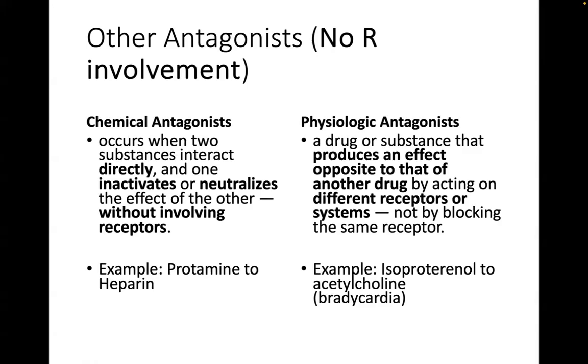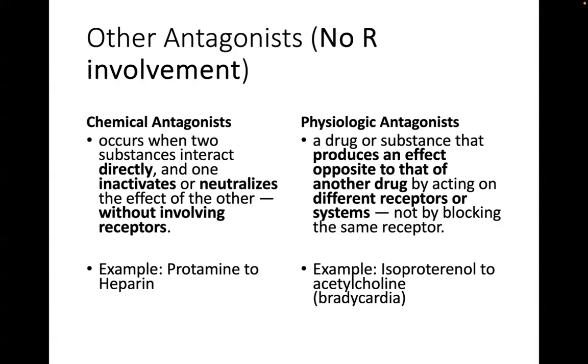For example, heparin is a blood thinner, and one of the complications of too much heparin is bleeding. So the antidote for that is protamine. What protamine does to reduce the effect of heparin, and thereby reduce bleeding, is to wrap around the heparin molecule, rendering it inactive. So it wraps around the heparin molecule without having to interact with any receptor. So that's what we call chemical antagonism.